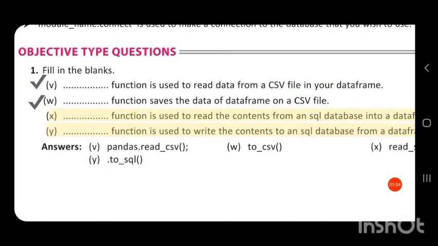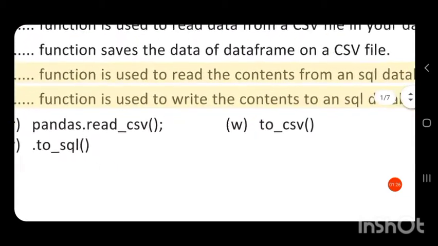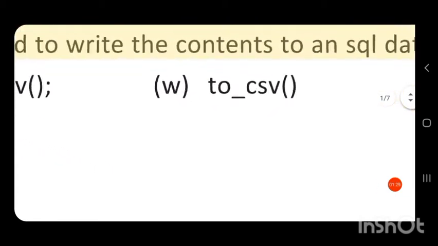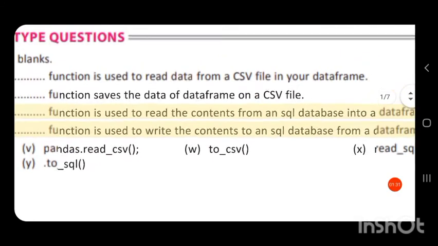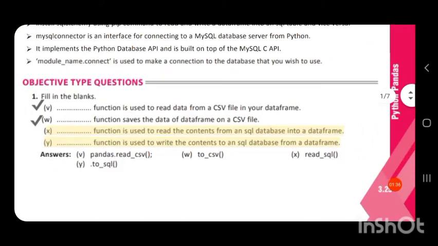Next question: dash function saves the data of a data frame to a CSV file. To write the data from a data frame into a CSV file, we have a function called to_csv. This is the function to write the data in the data frame to a CSV file.